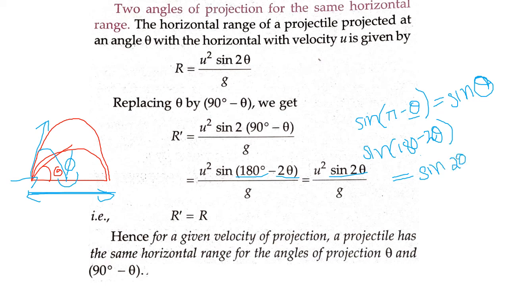Okay. So don't worry. This mathematical part will be again explained in your maths class in your chapter trigonometry. Fine. So for now you just get this concept. Sine pi minus theta will be sine theta. So sine 180 minus 2 theta will be simply sine 2 theta. Fine. So what will be my new range which is projected at an angle 90 minus theta? It will be u square sine 2 theta by g.